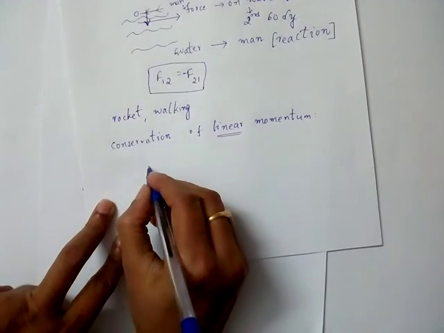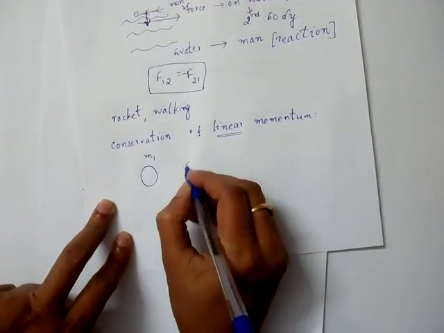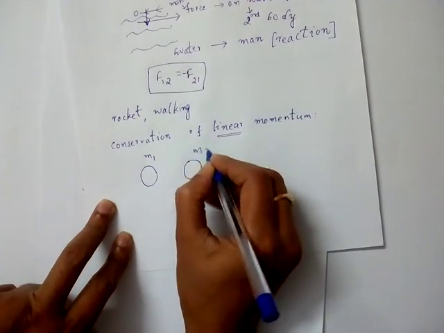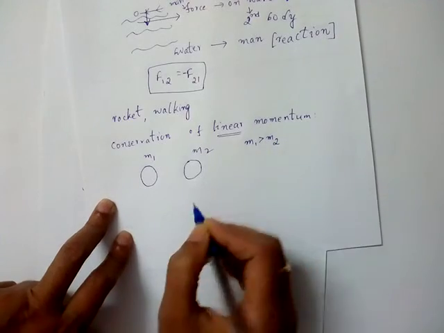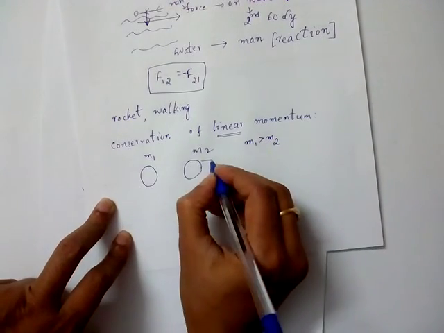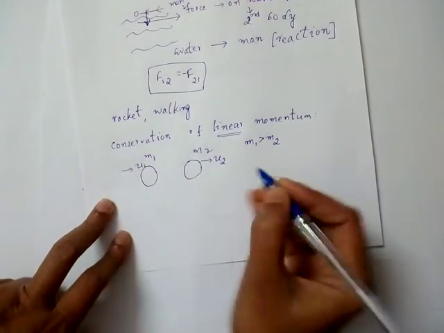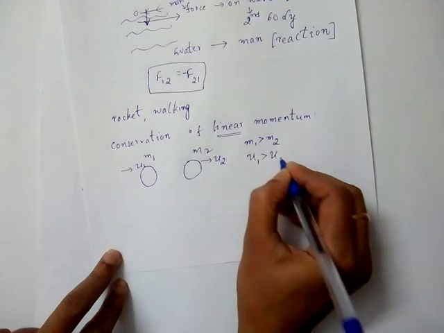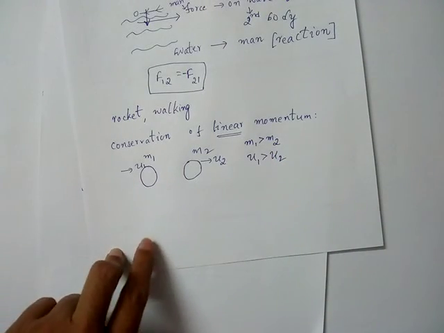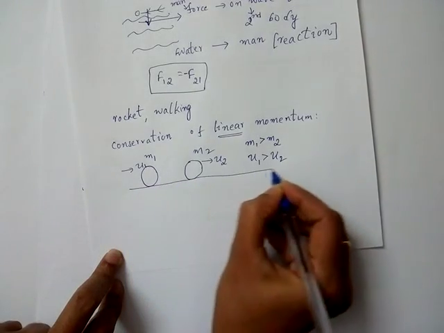Here we'll take two balls of different masses, m1 and m2. I am taking m1 greater than m2. m2 is moving with velocity u2, and m1 is moving with velocity u1. Here u1 is greater than u2, so both of them are moving on the same line.